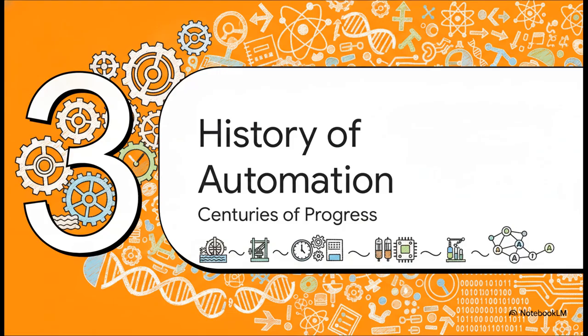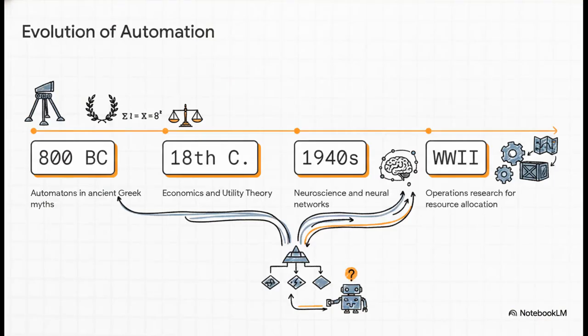So, where did we get the tools to actually solve this? That brings us to Section 3, A History of Automation. We didn't just wake up with modern AI. It's a stunning tapestry of completely different sciences merging over centuries. The dream goes all the way back to the ancient Greeks. Around 800 BC, Homer was literally writing about automated mechanical tripods serving dinner guests in the Iliad. But the math really started taking shape in the 18th century with economics and the invention of utility theory, a way to mathematically weigh how desirable an outcome is.